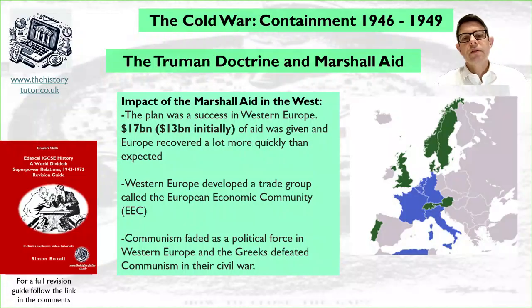So another impact then of Marshall Aid, now thinking about the West in this case, so Western Europe. The plan was a success in Western Europe. $17 billion of aid was given, and Europe recovered a lot more quickly than expected from the devastation of the war. Western Europe developed a trade group called the European Economic Community to trade with one another. And communism faded as a political force in Western Europe, and the Greeks defeated communism in their civil war.